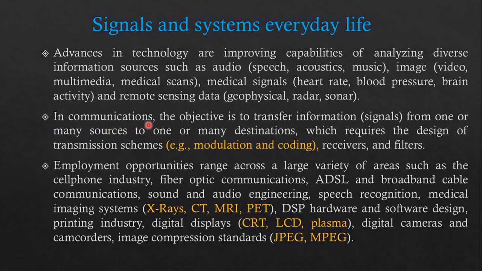In communication, the objective is to transfer information or signal from one end to the many ends or to the destination, which requires the design of a transmission scheme, that is modulation and coding, then after the receiver, then the filter and all. Okay, so we require this kind of system to send our signal from one point to another point.